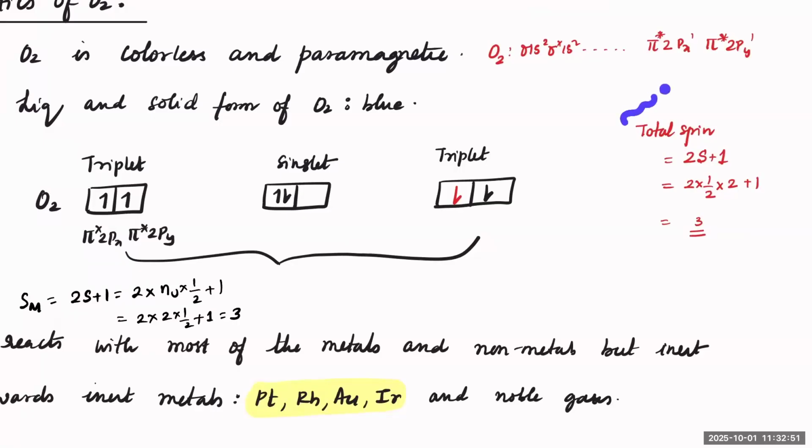By absorbing light, when the photons fall on it, the electrons in these pi star orbitals can absorb the energy, go to a higher orbital, and convert themselves into singlets. And from singlets, again, they can get back to the triplet form. So this conversion of singlet to triplet and triplet to singlet is happening via absorption of light. And the complementary color corresponding to that is blue color.